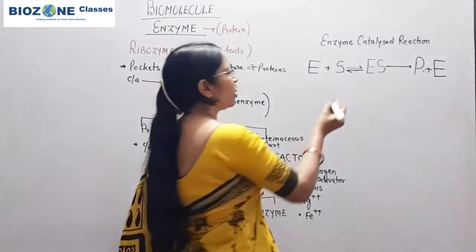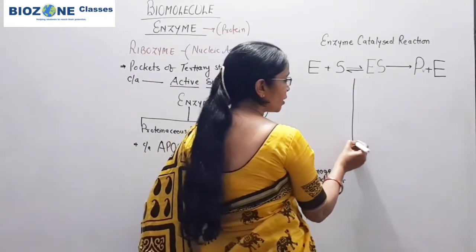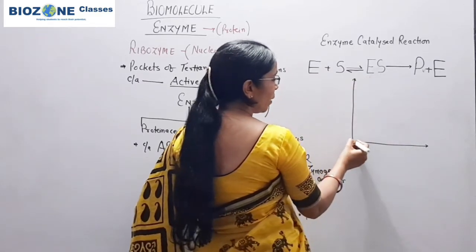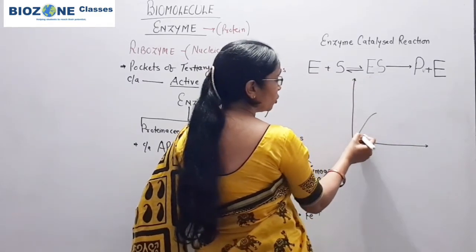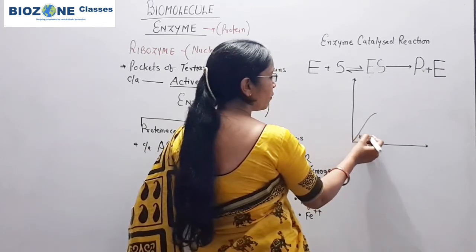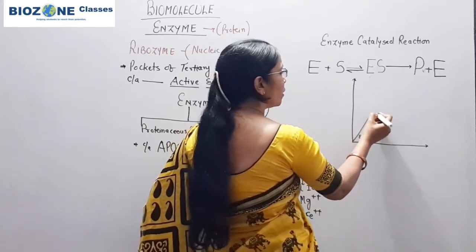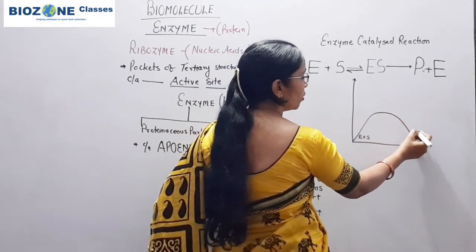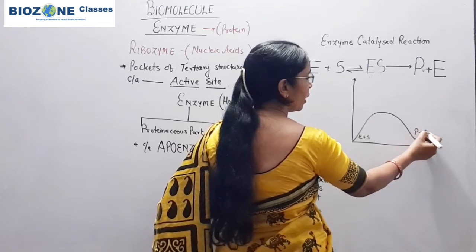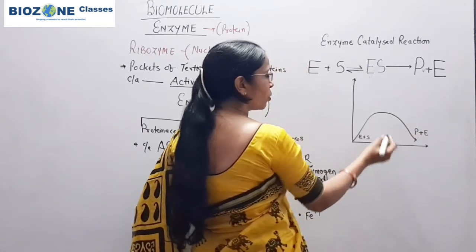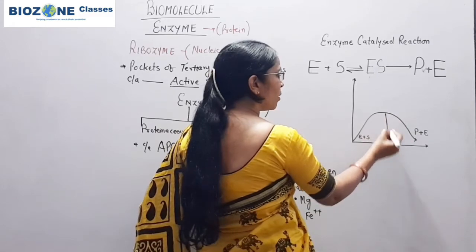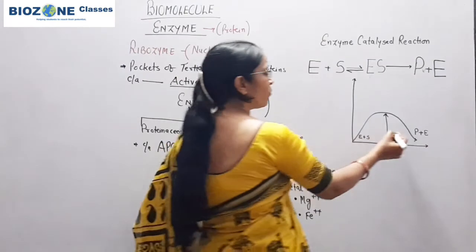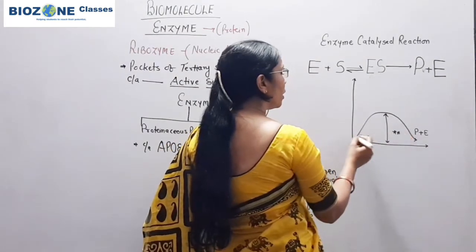When you go through NCERT, one graph is provided there, and this graph states that when the enzyme binds with the substrate, and if the enzyme is available in the system, it will convert the substrate into product, and a very small amount of activation energy is required.